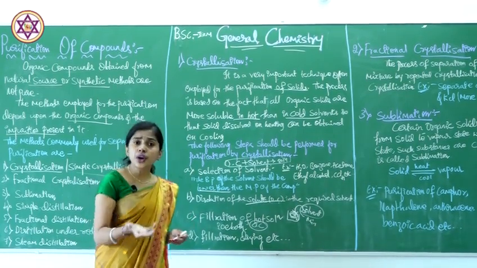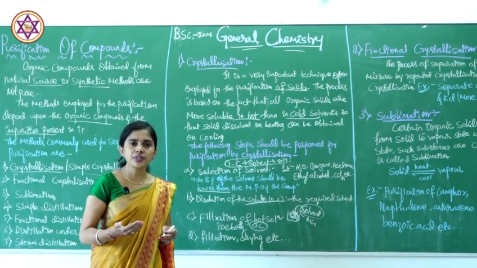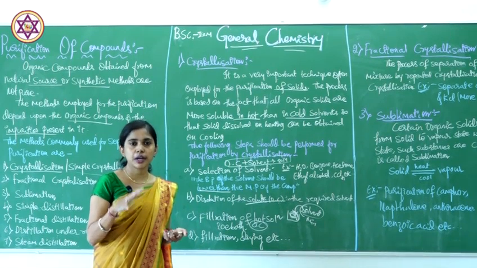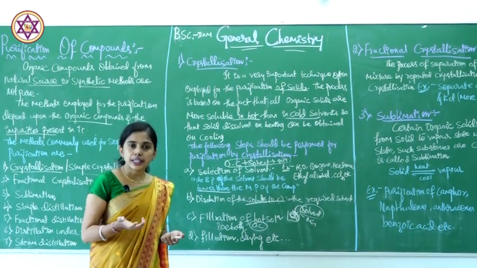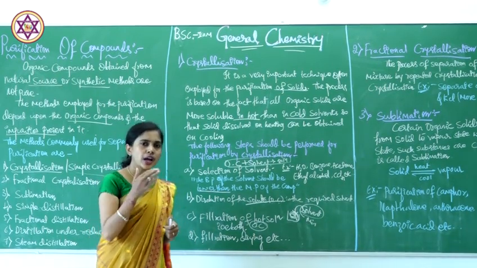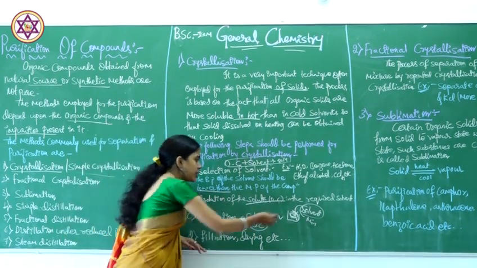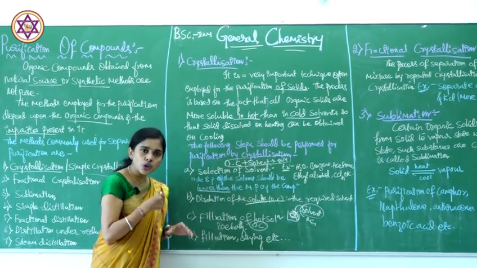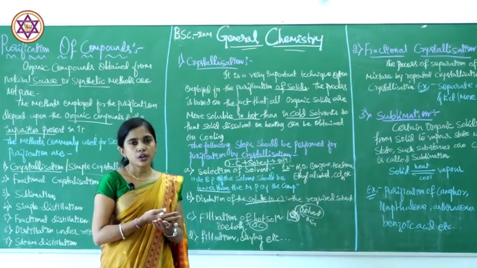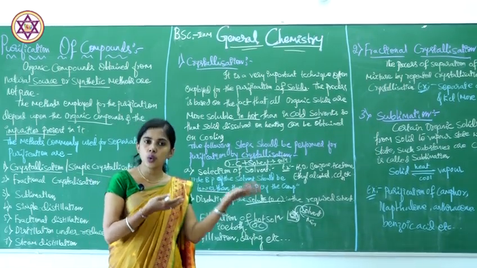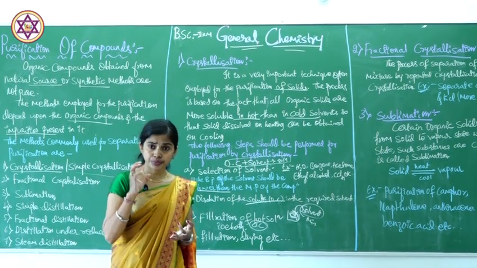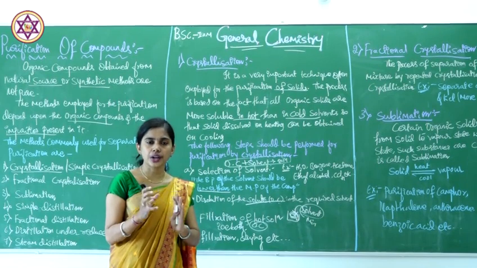Or else, if you do not get it by this method also, then generally we use the filtration method by reduced pressure, that is by using the Buchner funnel. Using the Buchner funnel, we add the same solvent we have taken here continuously, and by washing we filter it. After filtration, we place that filter paper in an oven or a vacuum desiccator, then we are going to get the pure crystals of the given organic compound.